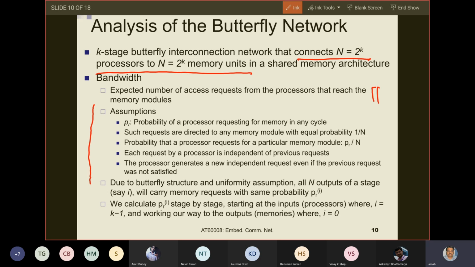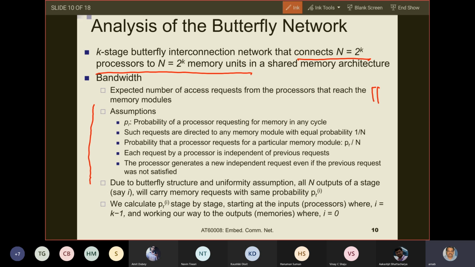What we are saying here is, take the input stage, and take a particular switch box at the input stage. The switch box inputs will be connected to two processors and there will be two outputs.